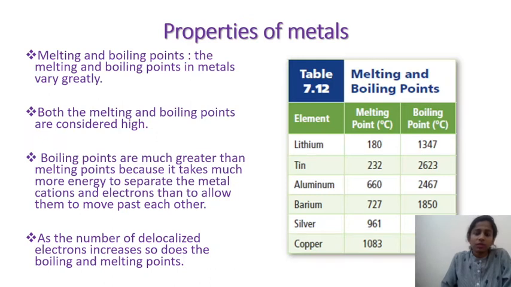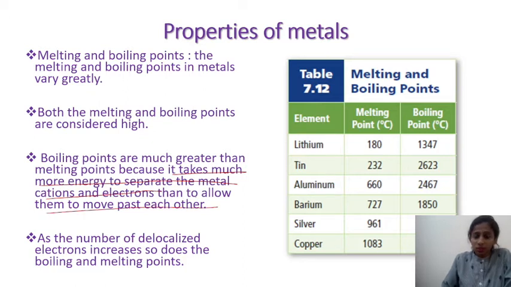So here's the table containing metals and their melting point and boiling point. If you look at the melting point and boiling point, overall the melting point and boiling point are high because of the strong electrostatic force between the metal cation and its electrons. Now, if you compare the melting point with the boiling point, you can see that the boiling point is greater when compared to the melting point. The reason for this is it takes much more energy to separate the metal cations and electrons than to allow them to move past each other.